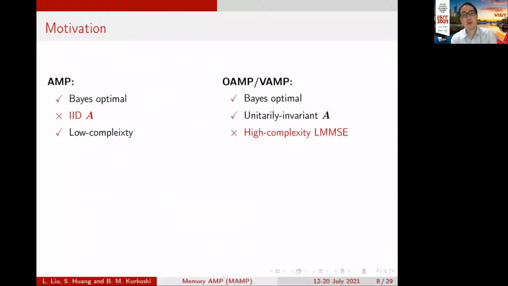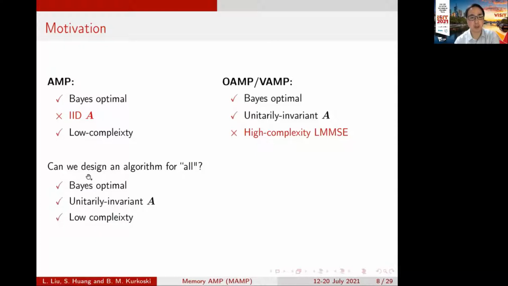So this is the motivation of this work. As we showed, the existing AMP-type algorithms have some weaknesses. For example, AMP is limited to IID measurement matrices, and OAMP and VAMP have a high complexity MMSE. So our question is, can we design an algorithm with all these properties, that is Bayes optimal, works for general unitarily invariant matrices, and also has low complexity? And the answer is yes, we propose a memory AMP with all these properties.